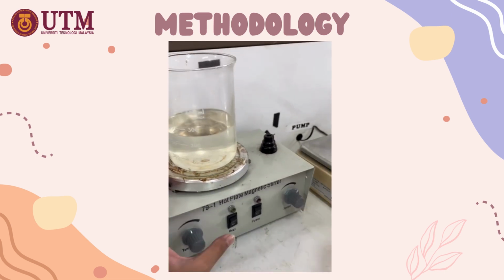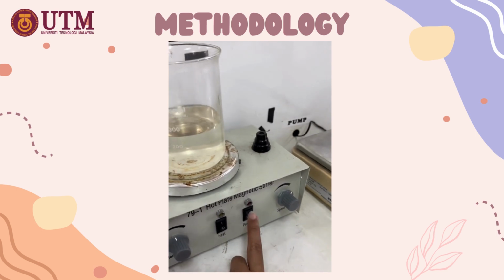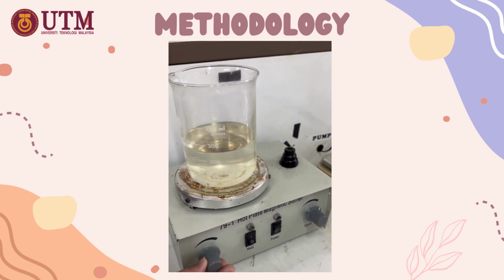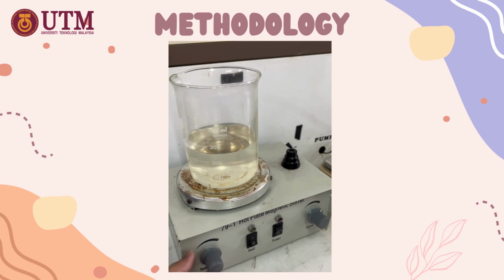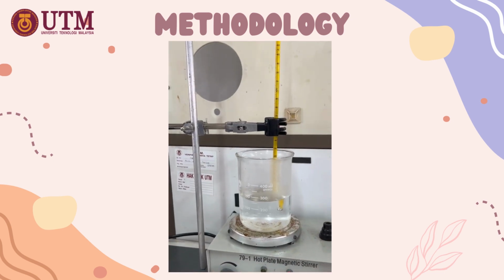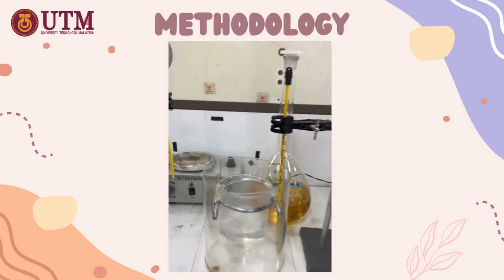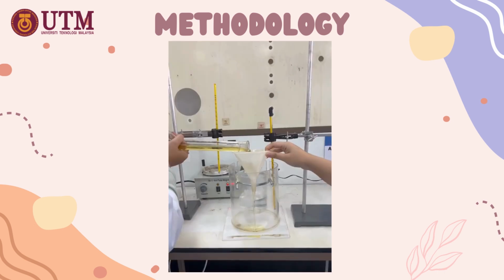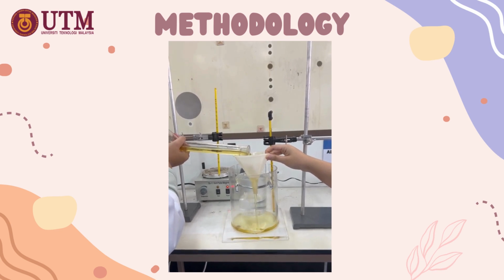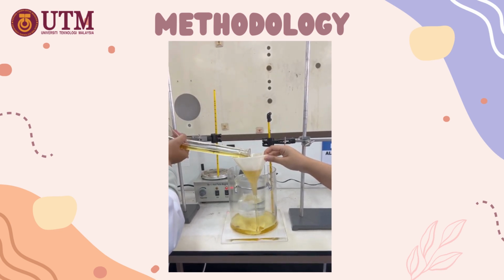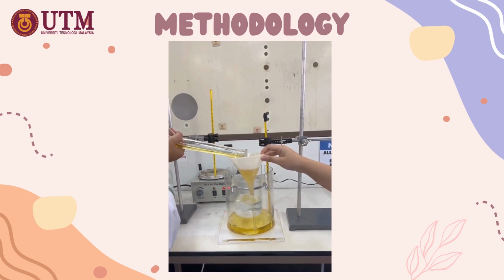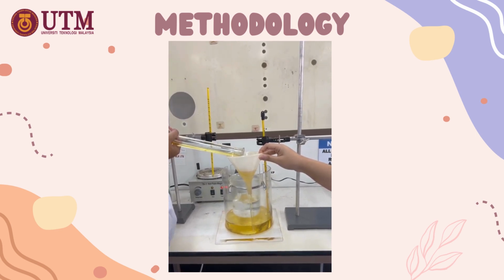Place the small beaker containing water on the hot plate and turn on the switch. Heat the water until it reaches 80 to 100 degrees Celsius, and don't forget to put a thermometer in to measure the temperature. After the temperature of the water reaches 80 degrees Celsius, we use a heat-resistant glove to place the small beaker containing water into the container. Next, we pour palm oil into the container until the level of the palm oil is the same as the level of the water in the small beaker inside.